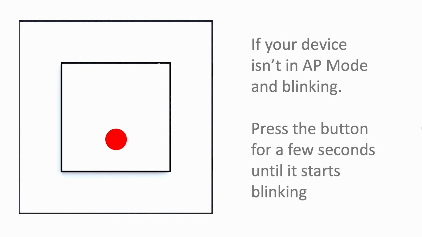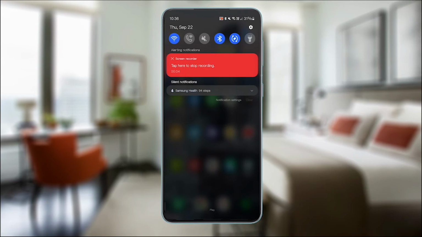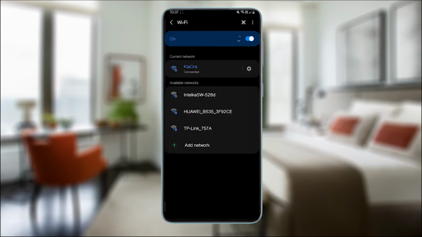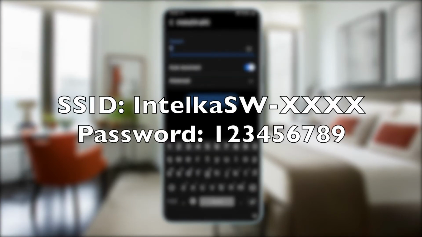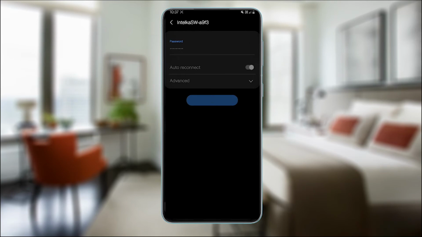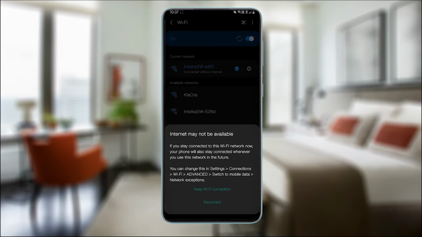If your device isn't already in AP mode and blinking, please press the button for a few seconds until it starts blinking. Now on your phone or computer, you should see a Wi-Fi network with the name IntelKA SW followed by a 4-digit number. Please connect using the following credentials. After connecting to the IntelKA Wi-Fi network, you may see a box to keep the connection without internet. Please click on it to continue.